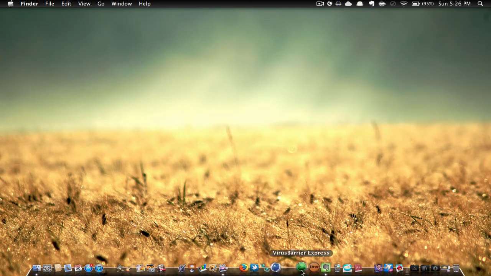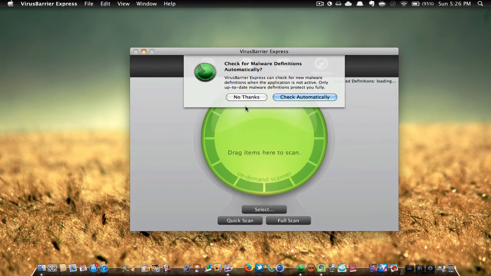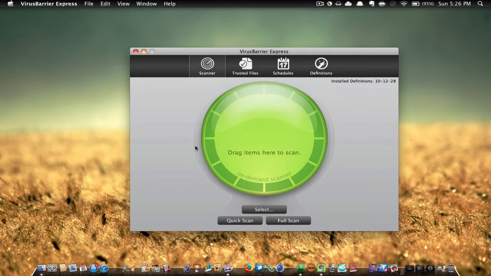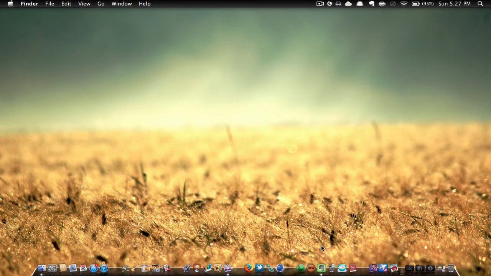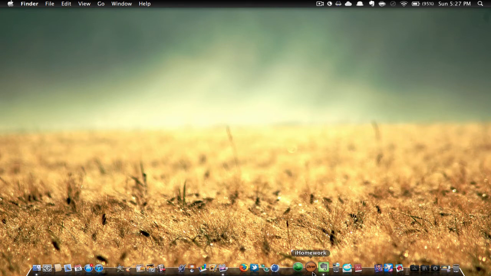Beside Cinema 4D, I have Virus Barrier Express. This just allows me to check if there's any viruses on my computer. I can search in an application just by dragging it into it, or I can full scan my computer. So yeah, that's a good handy app to have.